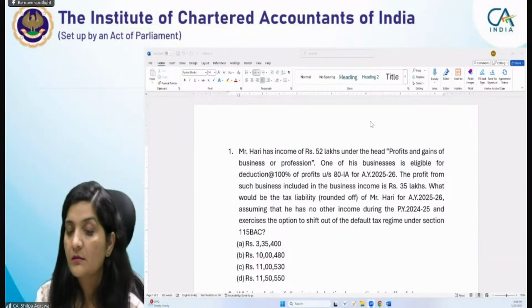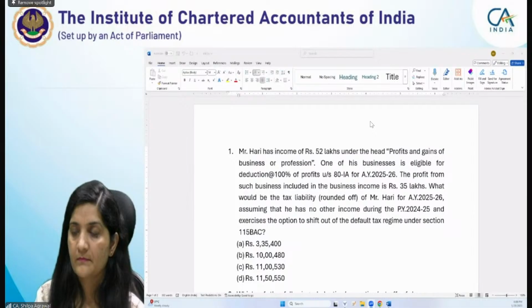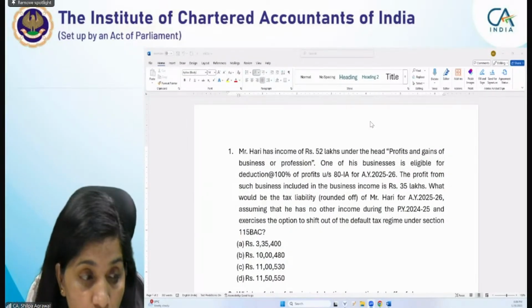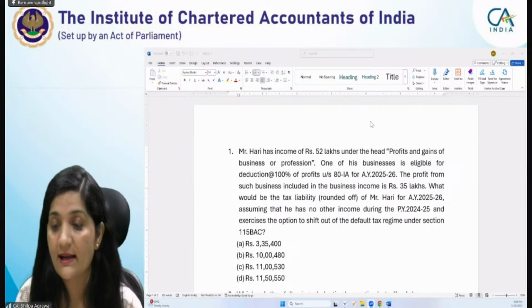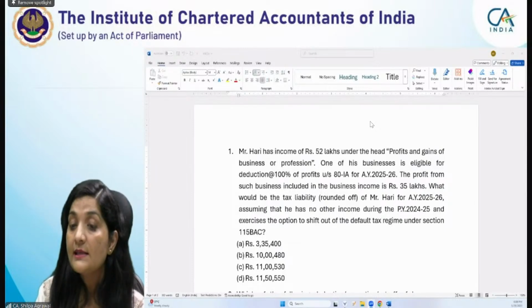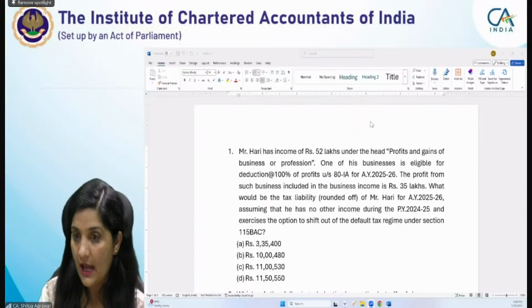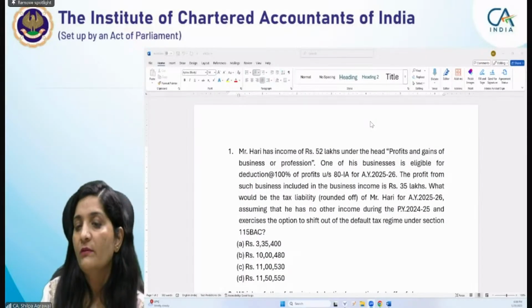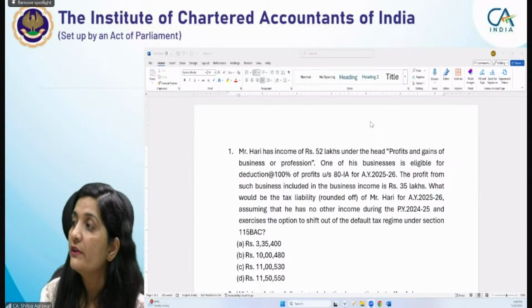But as the assessee is availing the benefit of Section 80IA, a profit-based deduction, he is eligible to be applied for AMT, the provisions of Alternative Minimum Tax would come into picture. Even though the question is simply saying that you have to compute the tax liability, Mr. Hari is claiming the deduction under Section 80IA, right? And his adjusted total income is exceeding 20 lakh rupees. In that case, what will happen? The provisions of AMT would get attracted.